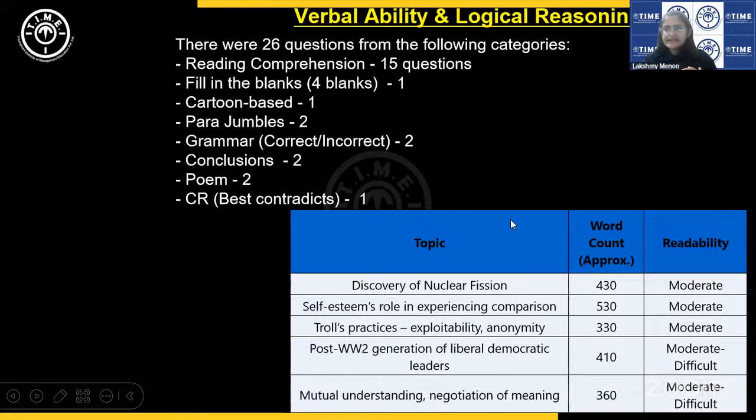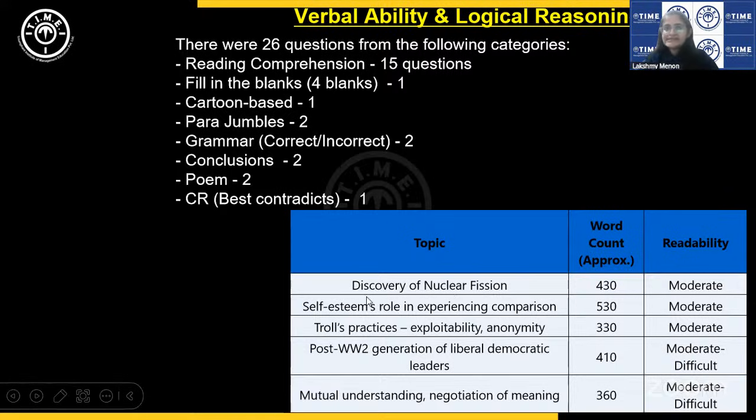Now comes RC. RC, I would say over the last 2 years, RC passages have been easier than what they were, let us say, 5 to 6 years ago in XAT. XAT was once upon a time famous for giving very, very abstract philosophy-based passages, but now they have relaxed that a bit. So look at the topics here.